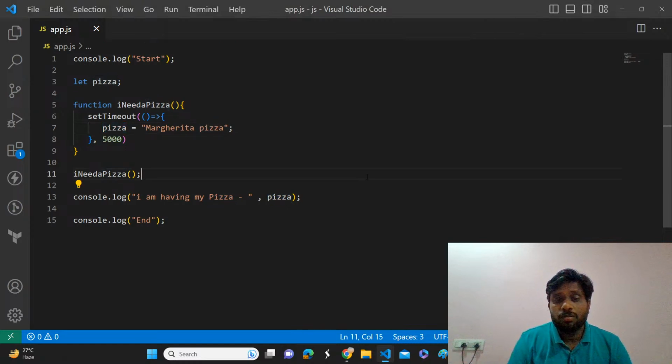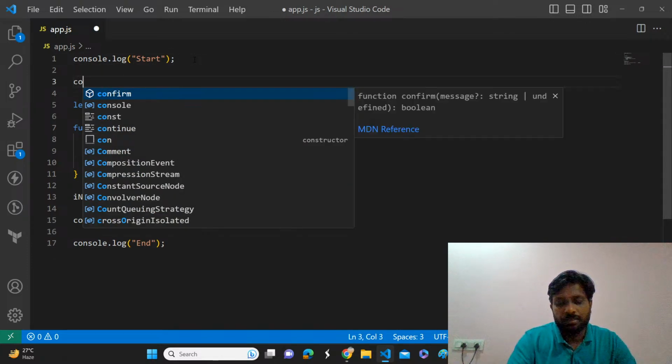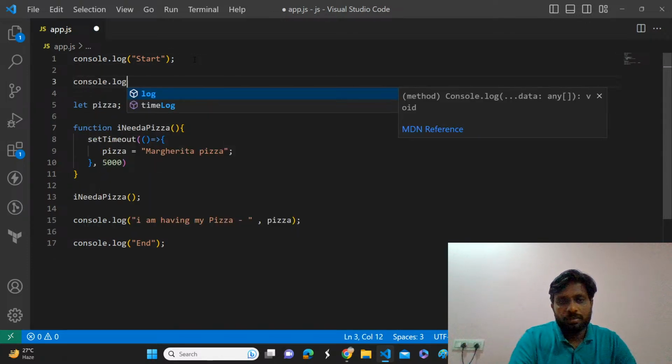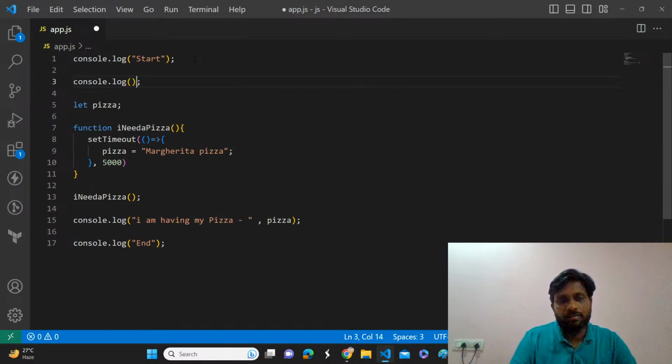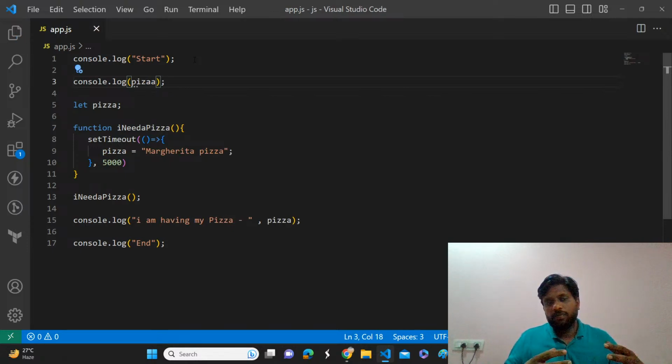Observe carefully. If you try to access a let variable before initialization, it will throw an error, because it will be in the temporal dead zone.